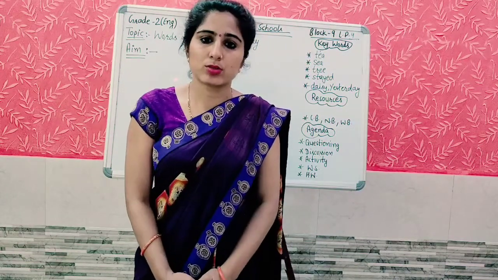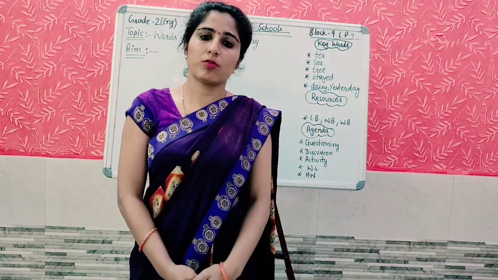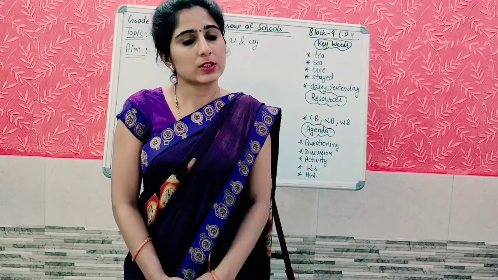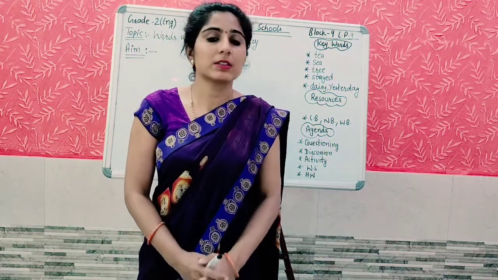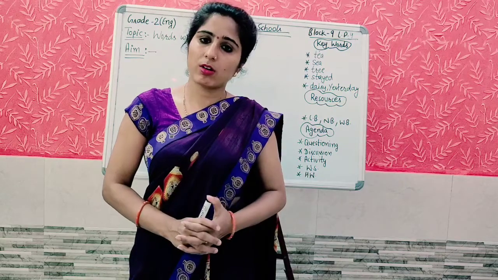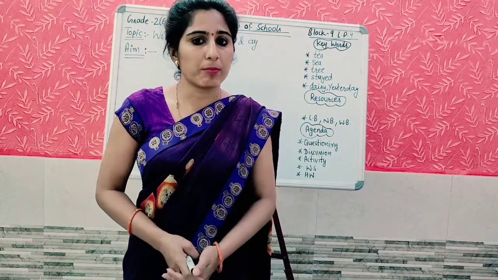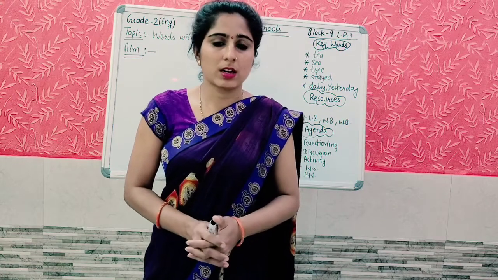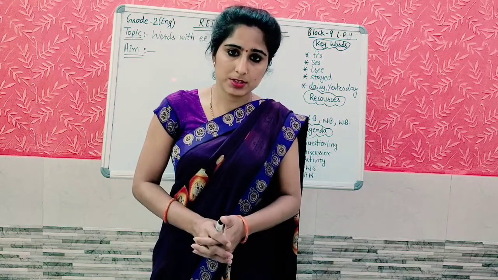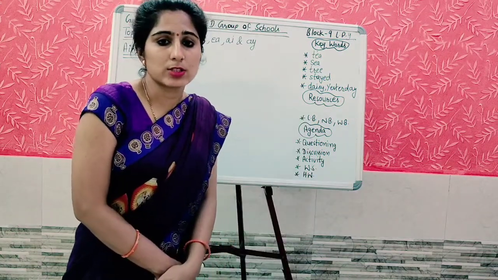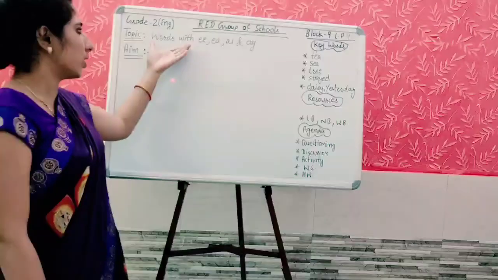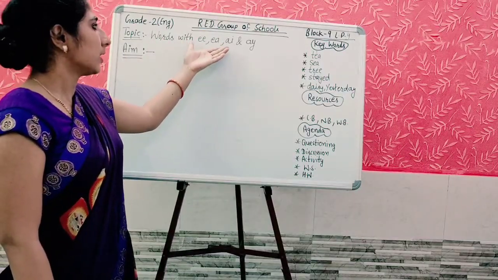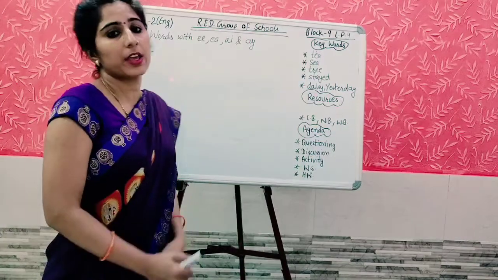Students, today we are going to start our fourth lesson plan of block 9. Before this, we have completed 3 lesson plans and 3 worksheets of block 9. I hope you all have completed your homework also. Students, before we proceed with our class, first collect all your resources. And what will be our today's topic? Our today's topic is words with double E, EA, AE and AY.